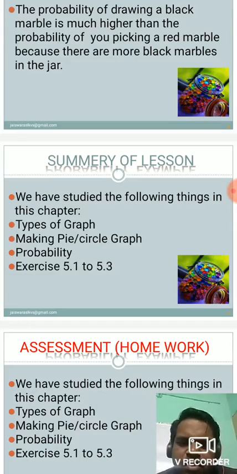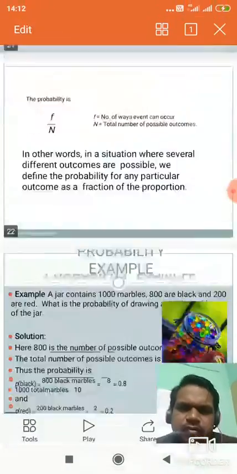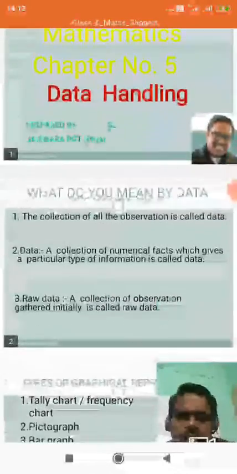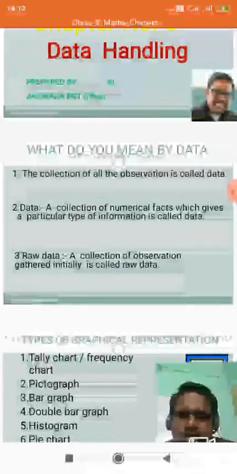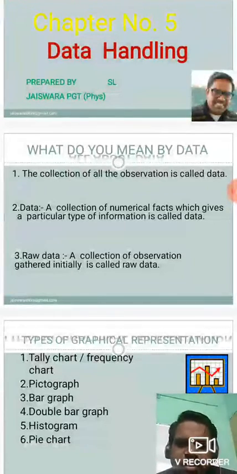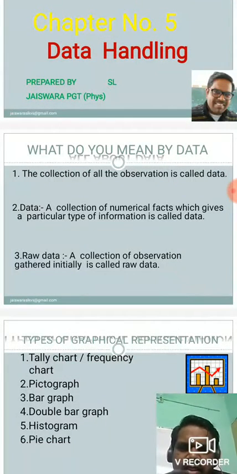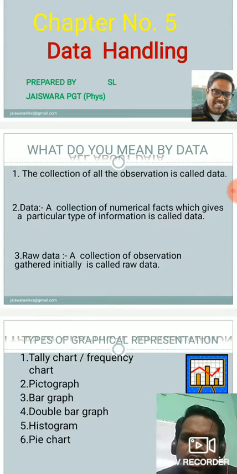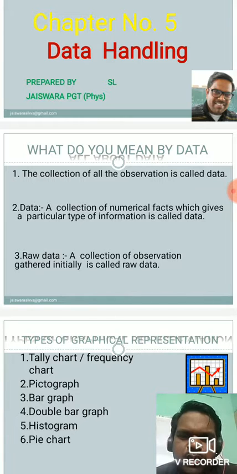So first of all, let us see about our first topic, that is data. Children, actually the data is the collection of all the observation is simply known as data. On the other hand, we can say that a collection of numerical facts which gives a particular type of information is also called data.